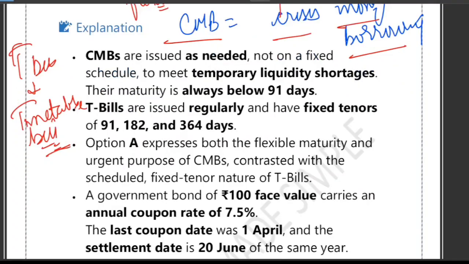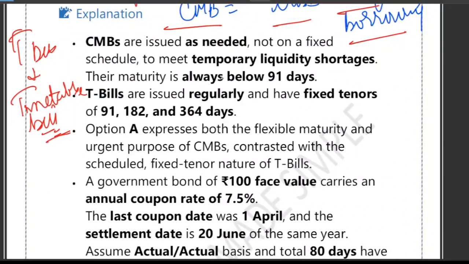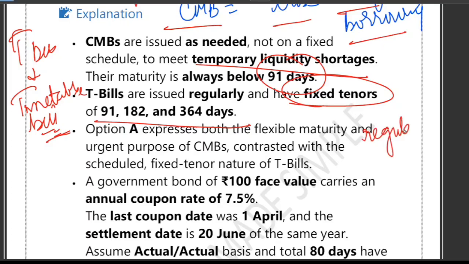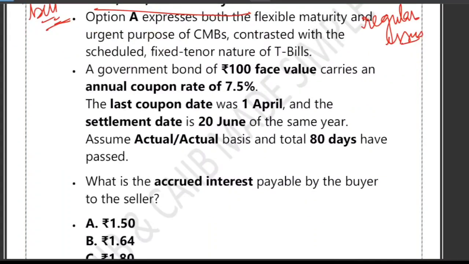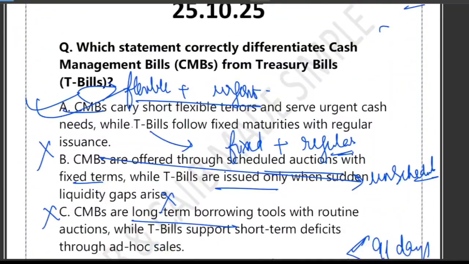So what we learned from this discussion is that CMB have short maturity, less than 91 days. It's quite flexible, quite unscheduled, and they are issued for urgent cash need. While T-bills have a fixed tenor. Fixed tenor means 91, 182 or 364 days. Regularly they are issued. Regular issues and planned borrowing. T-bills have a planned borrowing, right? I hope this answered the question. That's why option number A is the perfect one.